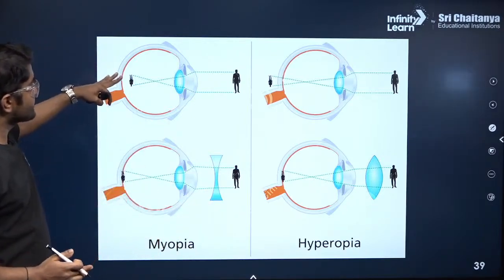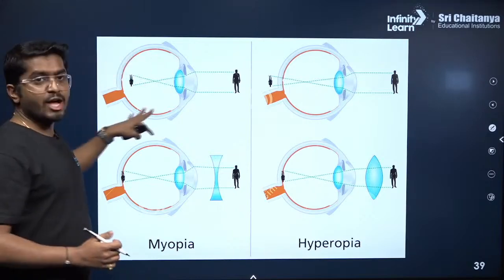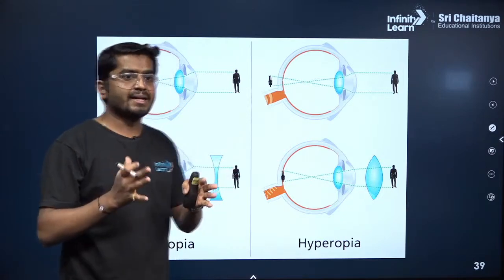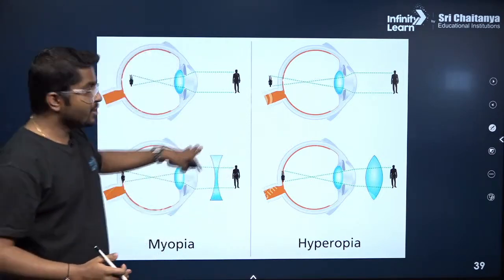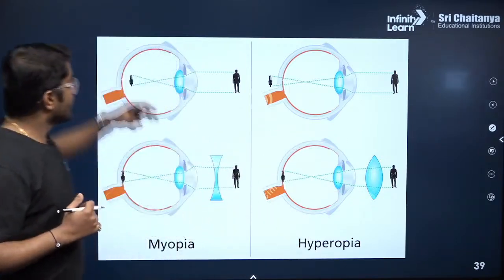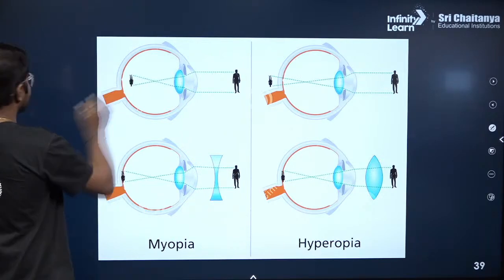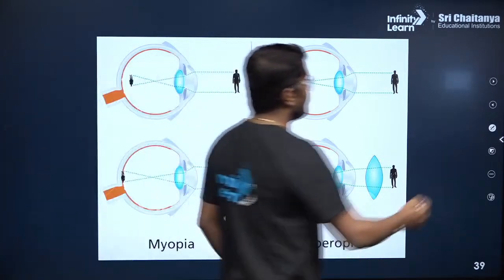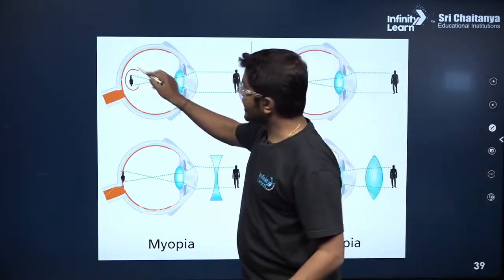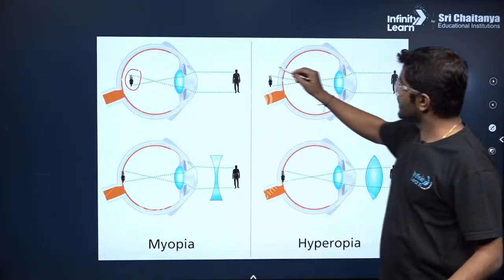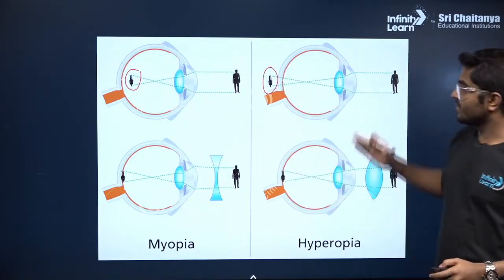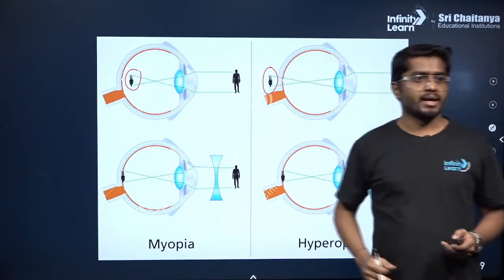So the first difference is, in myopia, the eyeball shape is increased. In hypermetropia, the eyeball is contracted. And how do we correct it? For myopia, we use a concave lens. For hypermetropia, we use a convex lens. In myopia, the image is formed in front of the retina. In hypermetropia, the image is formed beyond the retina. So these are the general differences between myopia and hypermetropia.